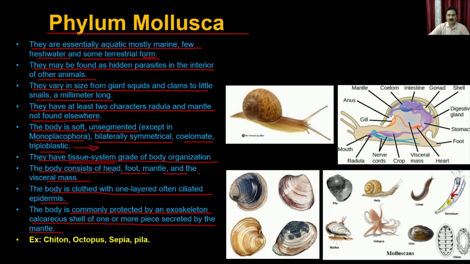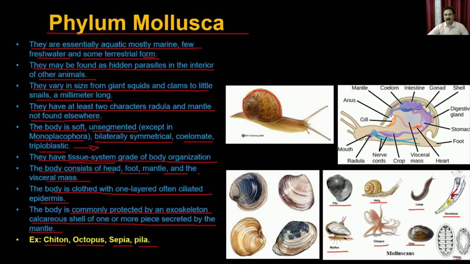So this is the external exoskeleton, which is made up of the calcareous shell, and it is being secreted by the mantle. The classical examples are Chiton, Octopus, Sepia, and Pila. What you see here is a Pila, and these are the different forms of the Sepia, which are actually present inside. So these are some of the examples: Pila, Helix, Limax, Dentalium, Unio, Octopus, and this is the Chiton.